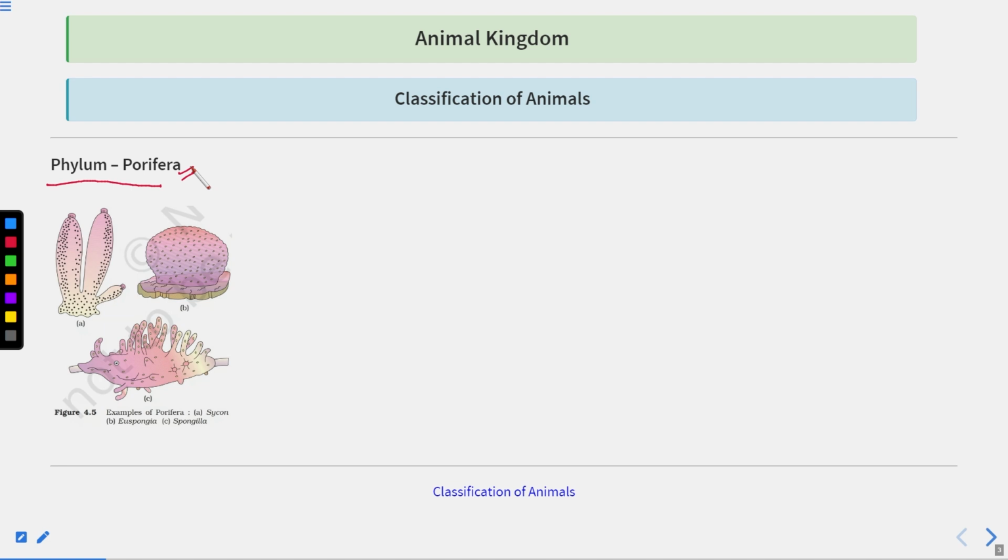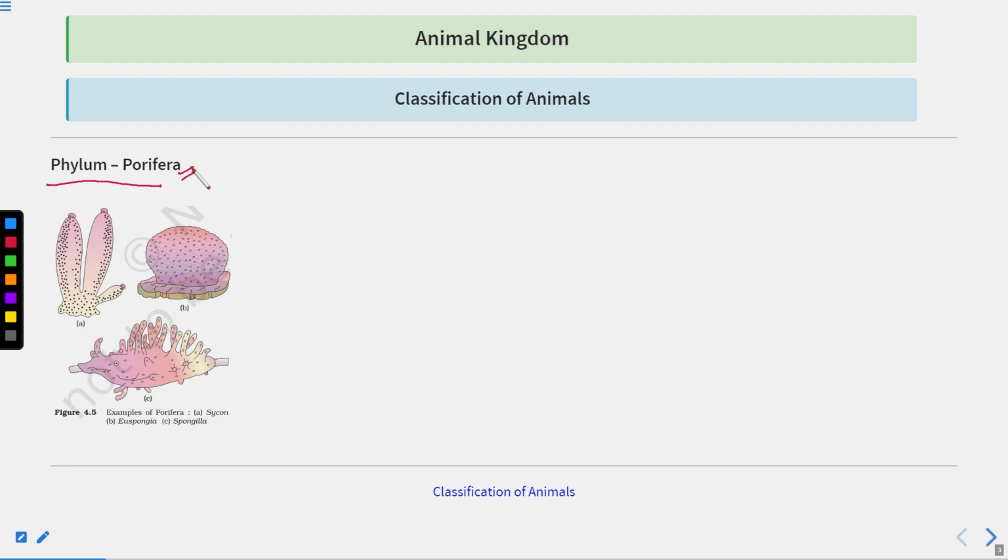There can be asymmetry, where there is no symmetry in the organism, or they can have bilateral symmetry, and also radial symmetry. We also saw other characteristics, like they can be coelomate, having a true body cavity, but sometimes there is no body cavity present, that is acoelomate.